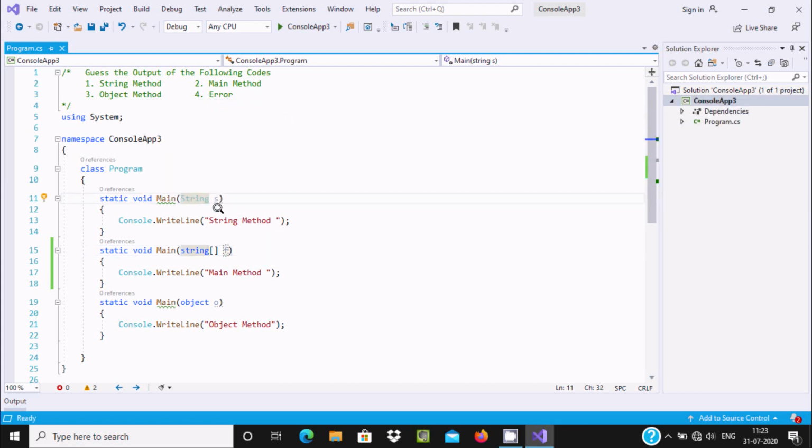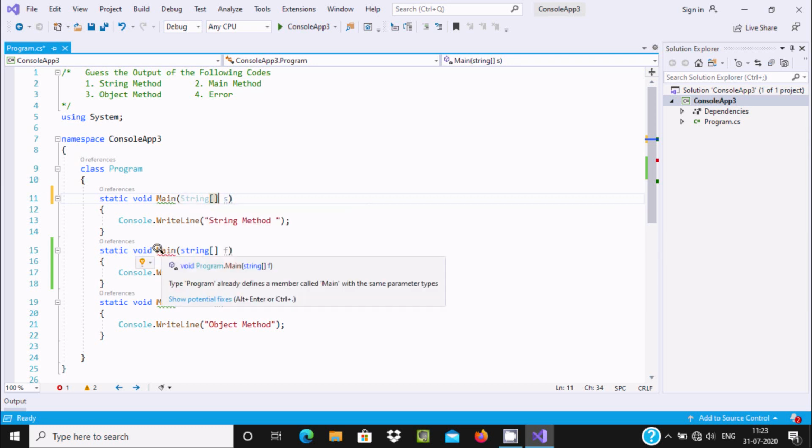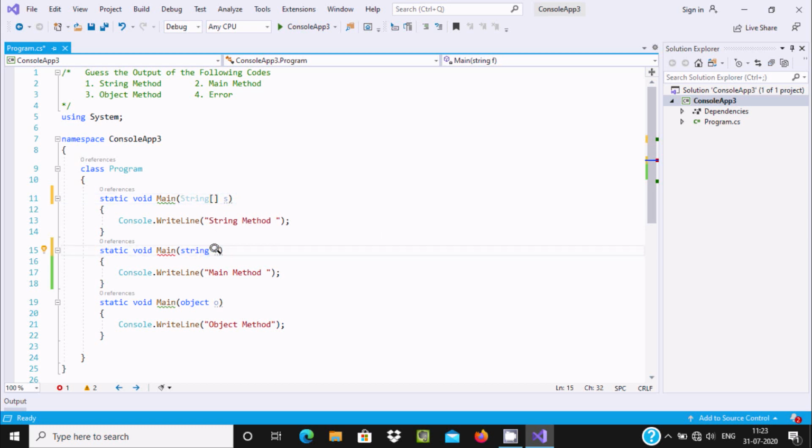But if I give double string as the parameter, now you can see the program already defines a member called Main with the same parameter. The parameter names are different, but the parameter types are the same. So it must be a unique parameter list, so that there is no error. It's a warning, but no error. The code completes and runs successfully.